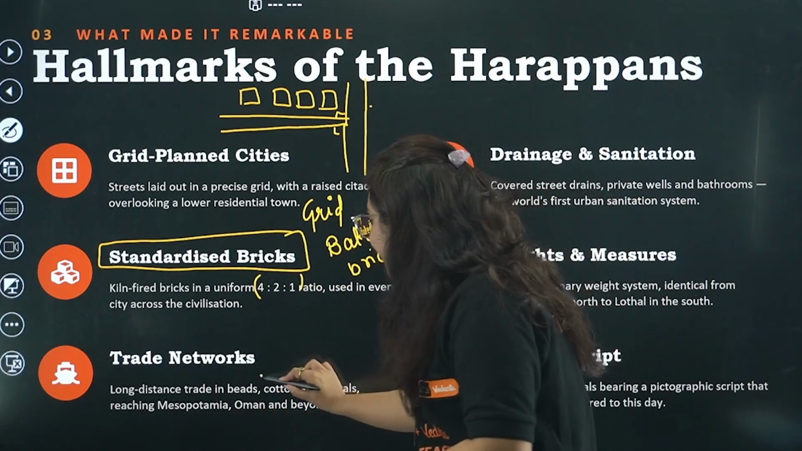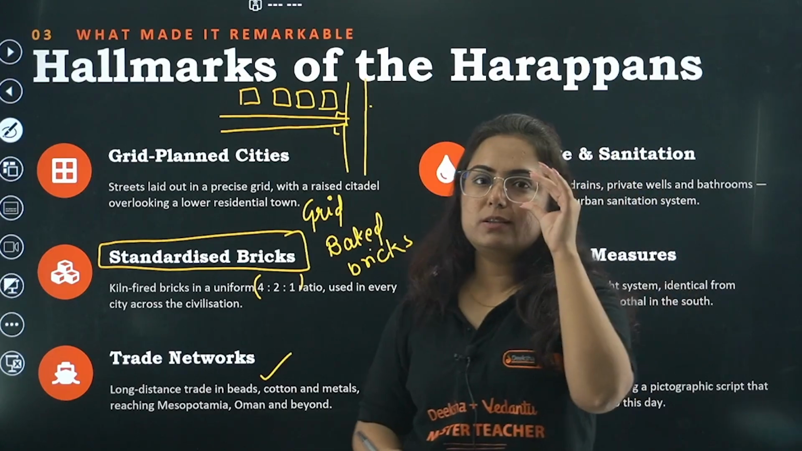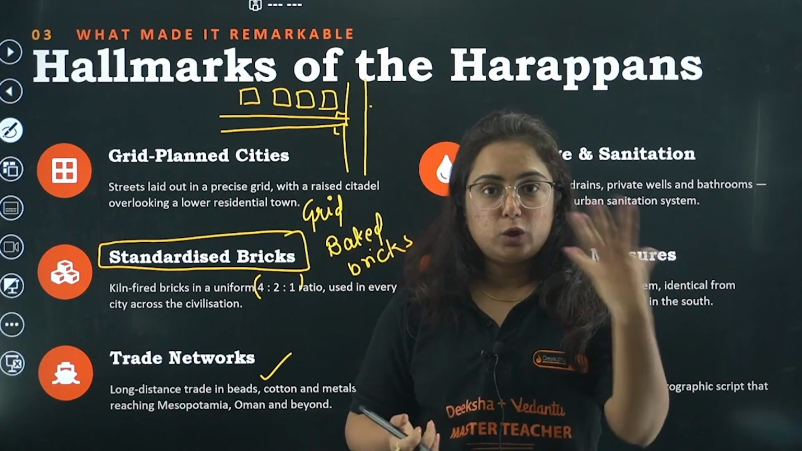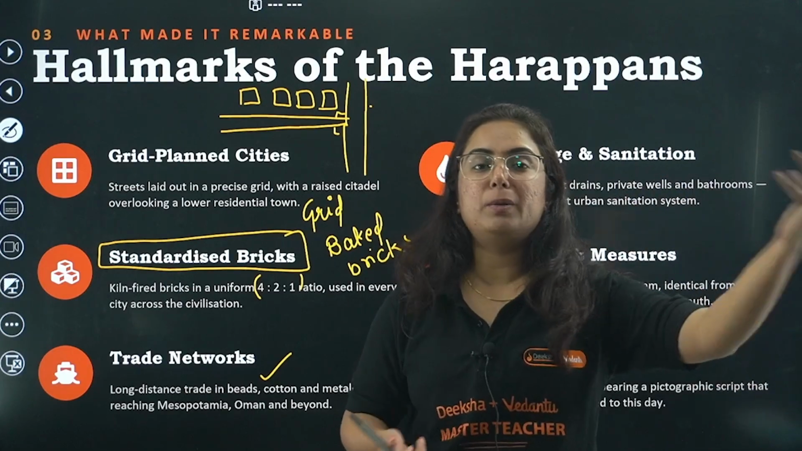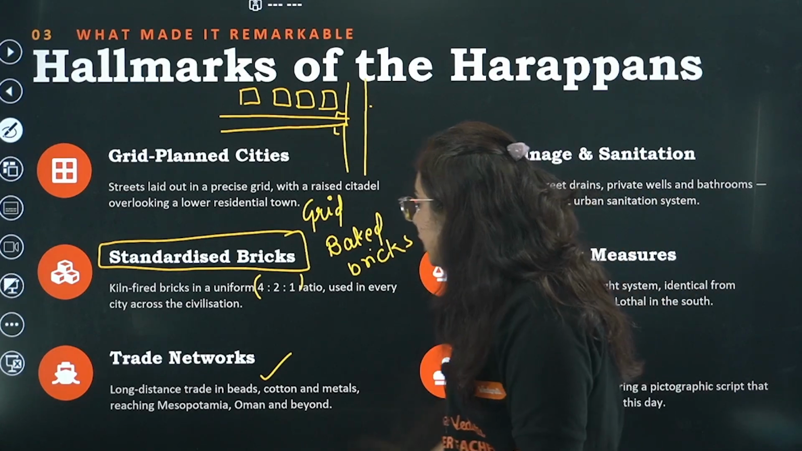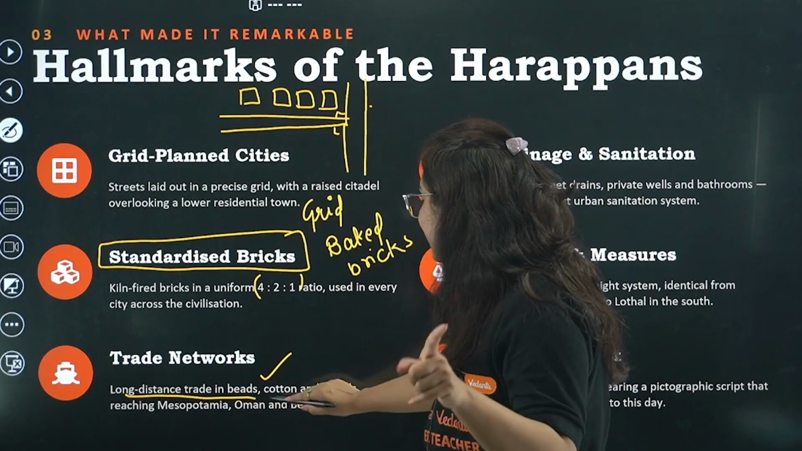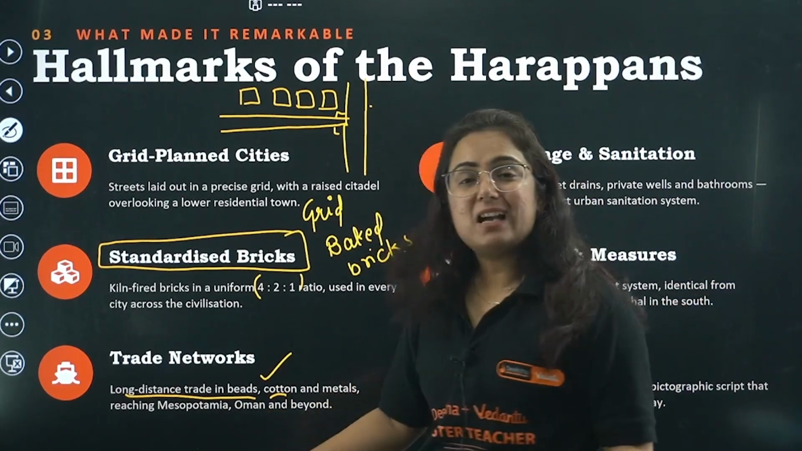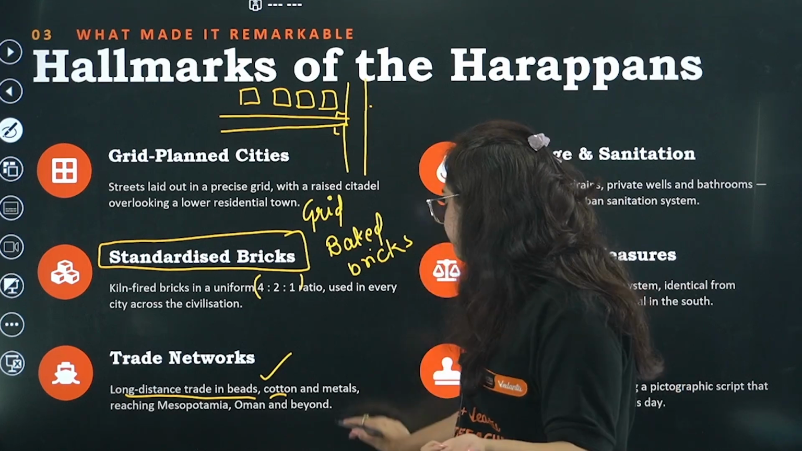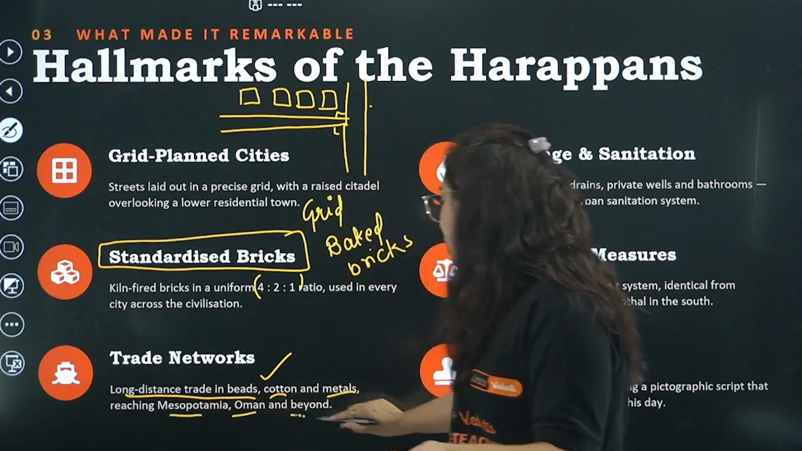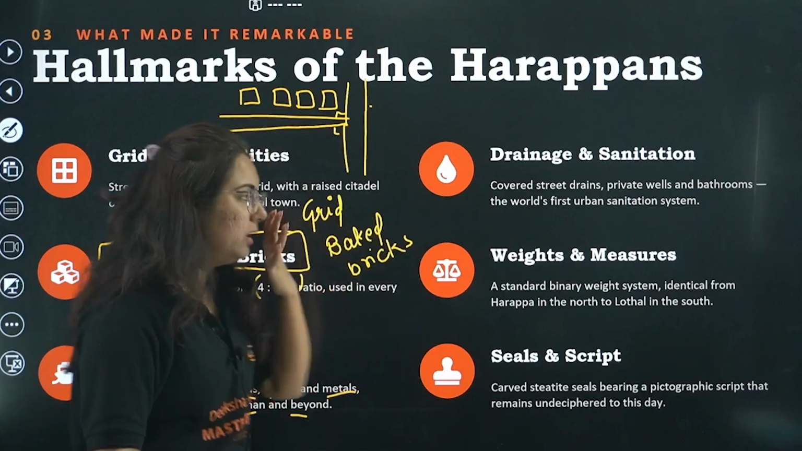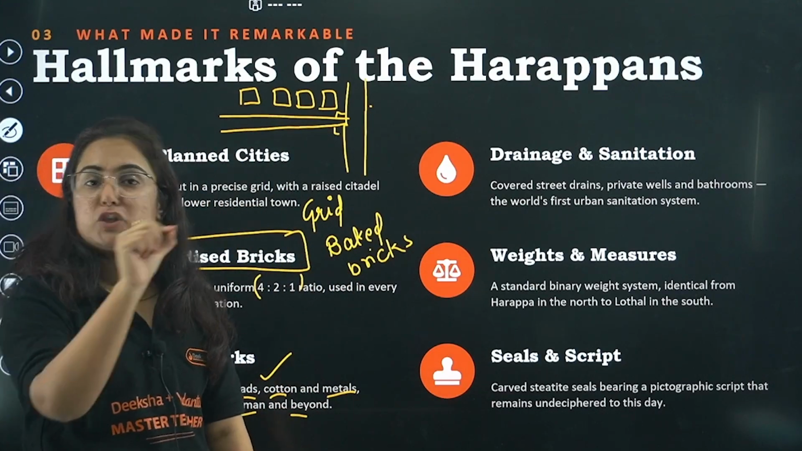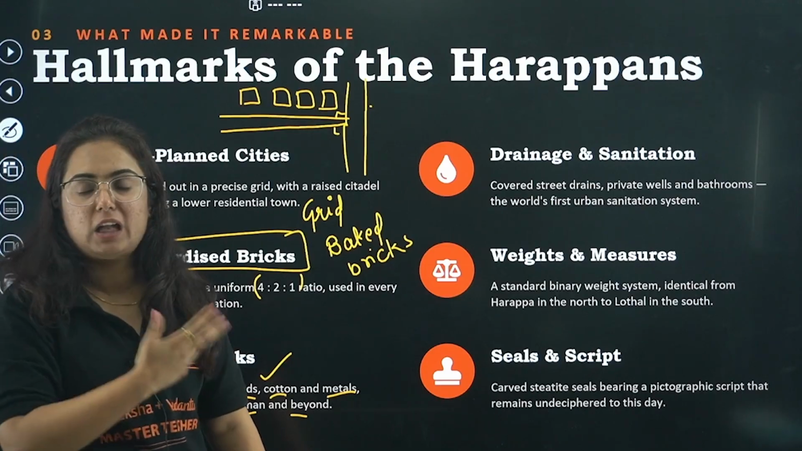Other than that, we have trade networks. Beautiful beads which were used for jewelry were found here. We traded gold with the outside world. We traded copper. We imported tin because we had less. Long distance trade has been found in beads and cotton particularly, because these people traded a lot in cotton. They are considered to be the first people who made cotton. Metals went beyond Mesopotamia, to Oman, and beyond that. So that was very good. We have found on a seal the shape of a ship, which clearly indicates that they had knowledge of ships at that time.